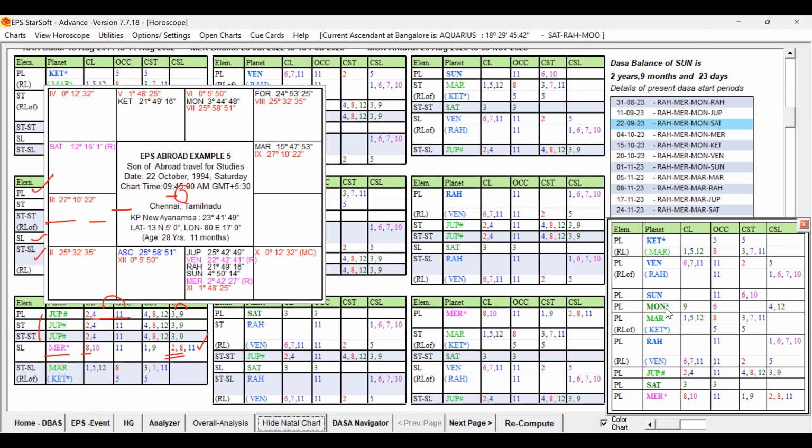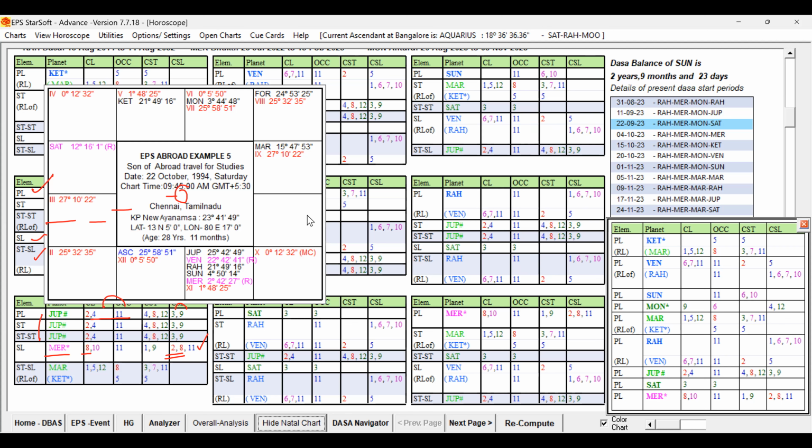Sun, not Sun, Moon, no, not Moon. Moon is not there. Rahu. Rahu is also a blue color planet only. And yes, Jupiter is the planet which is a favorable key planet. It is giving support to Mercury, and Mercury is in the star of Mars. That Mars is another key planet.